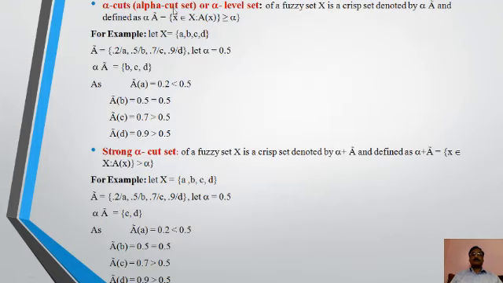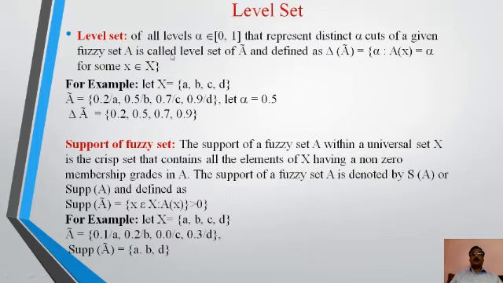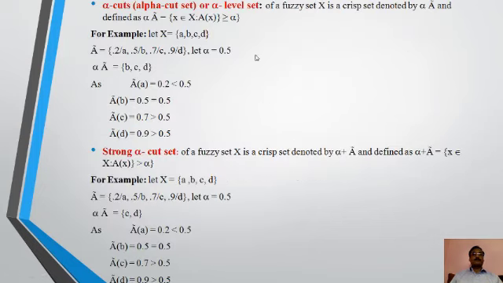Alpha cut or alpha level set of a fuzzy set A is a crisp set denoted by A alpha and defined as A alpha equal to x belongs to X such that mu A(x) is greater than or equal to alpha. This is very important. Now we see that the universal set is given as X equal to a, b, c, d, and the fuzzy set with the membership function 0.2, 0.5, 0.7, 0.9 at a, b, c and d.